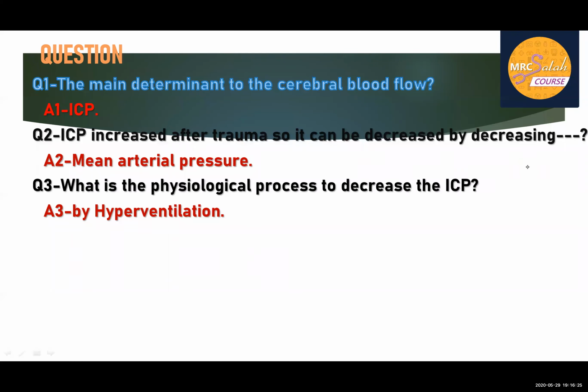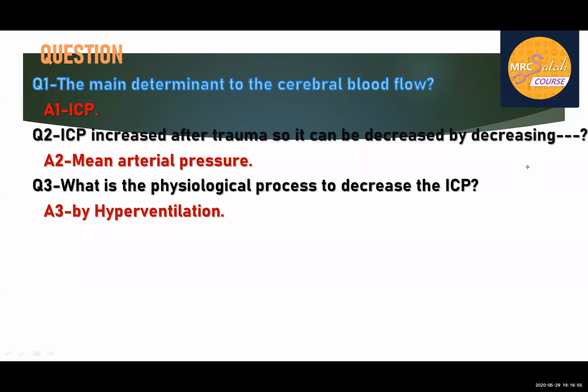What is the meaning of subnormal? The normal PaCO2 is from 4.6 or 4.7 to 6 kilopascal, so it is better to keep it subnormal, from 4 to 4.5. Why? This hypocapnia will cause what we name cerebral vasospasm or cerebral vasoconstriction. This will improve the CPP.